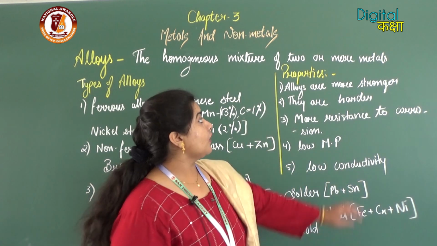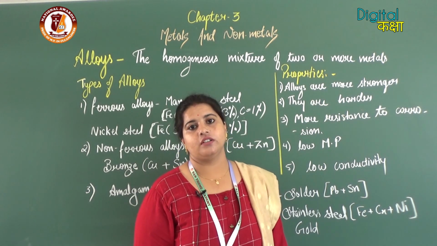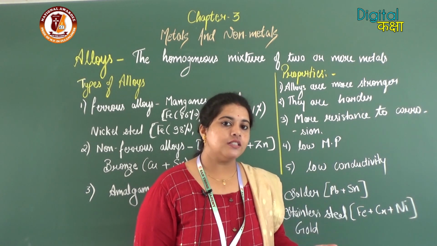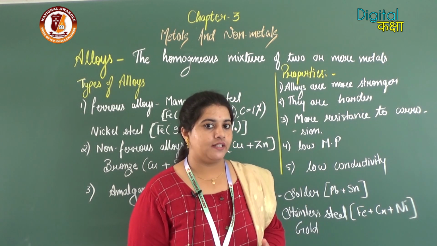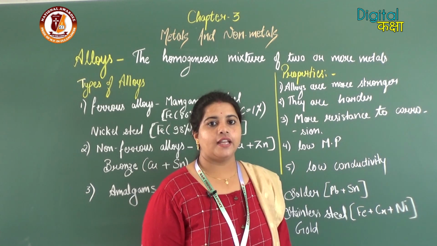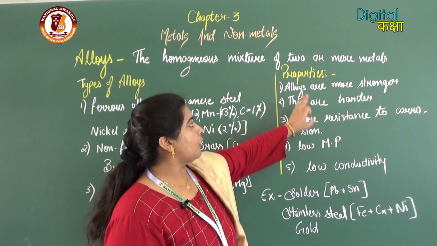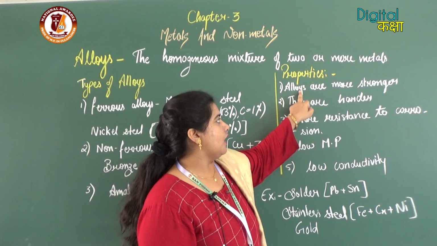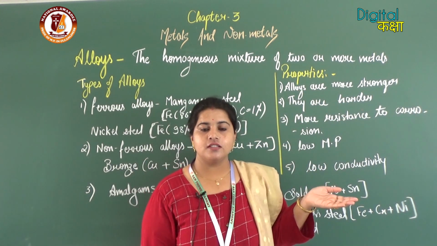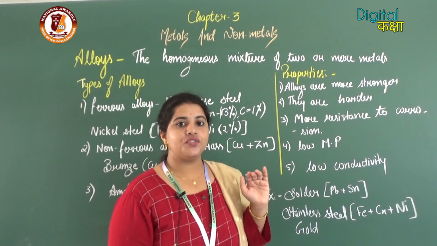Now, what are the properties of alloys? Why are alloys manufactured? Why are we not using metal? We use alloys in maximum use, not metal. First and major reason is that alloys are non-corrosive. So the properties are, first, alloys are stronger. As compared to metals, alloys are stronger. They have more tensile strength.